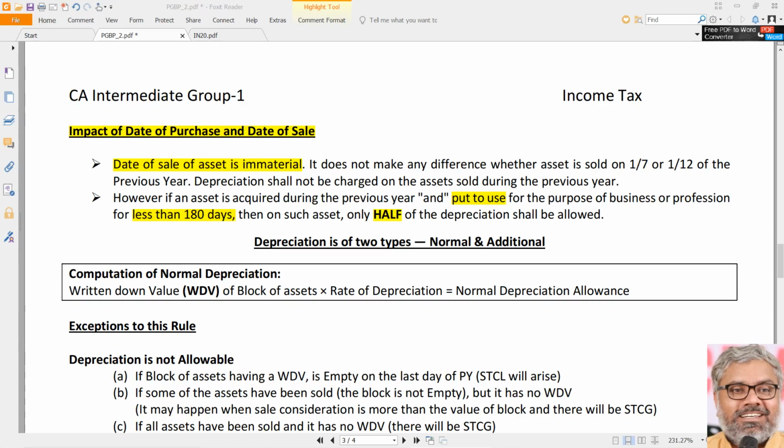What if nothing is mentioned? Naturally, purchase date itself is put to use date. Then you cannot say it is deemed, assumed that asset is put to use for less than 180 days. When the question says asset was purchased in, let us say, June 2019, that assumption will be once again illogical, invalid, inappropriate assumption. Don't take such assumptions. Asset is purchased means automatically it is put to use. If nothing is given about put to use, date of purchase itself is important, right? If it is given that purchased on a different date, put to use on a different date, then what becomes more relevant? Date on which the asset is put to use becomes relevant than the date of purchase.